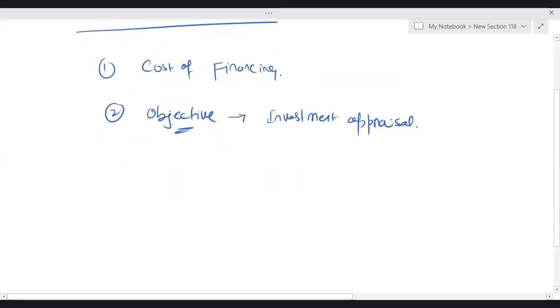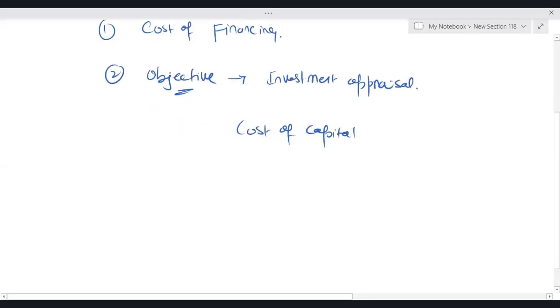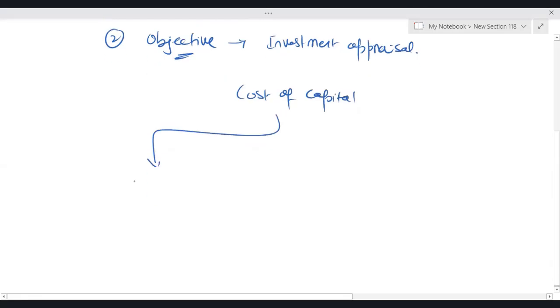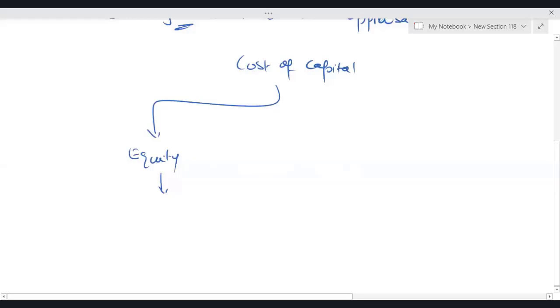Next point, when we say cost of capital, we know the meaning of cost of capital. The cost of capital means simply cost of financing. So before even calculating weighted average cost of capital, we need to know how to calculate the cost of individual source of finance. For example, if an organization raises the finance in the form of equity to make investment in a project, then that particular organization will have to bear the cost, and the cost of equity is KE.